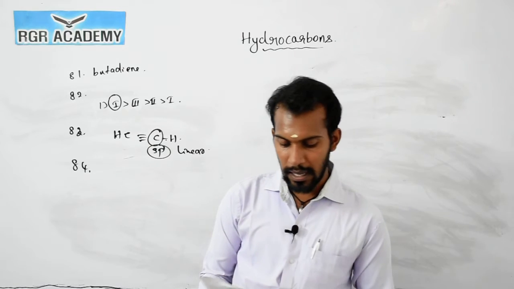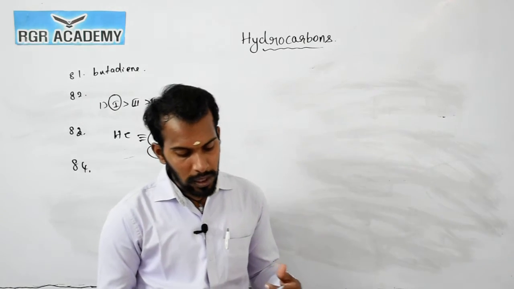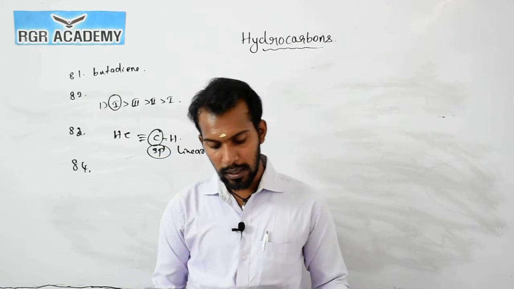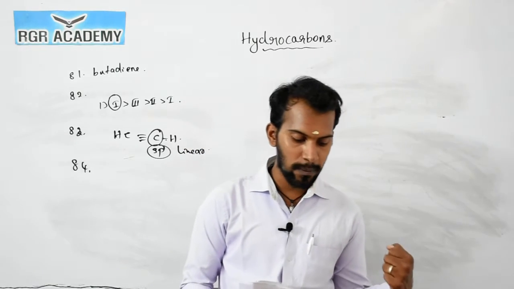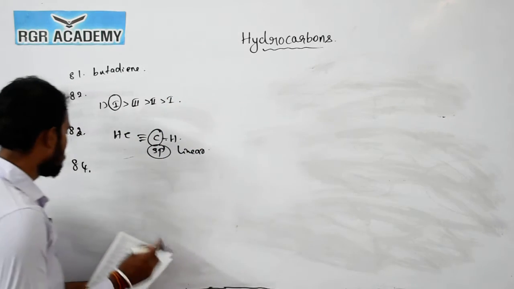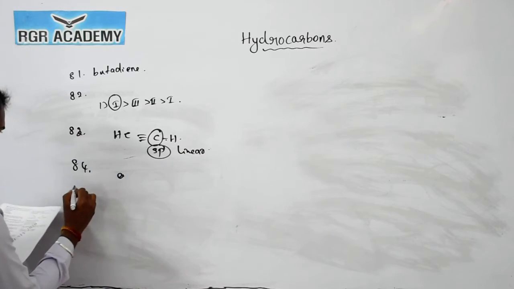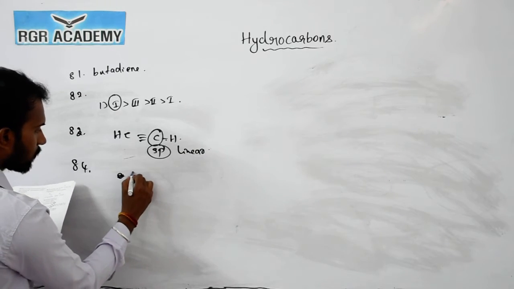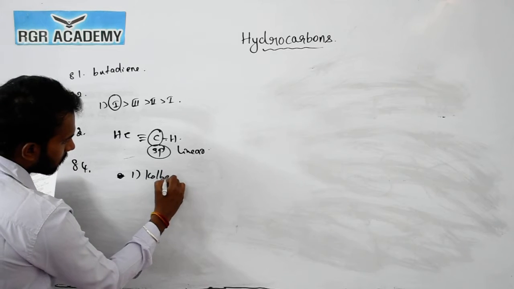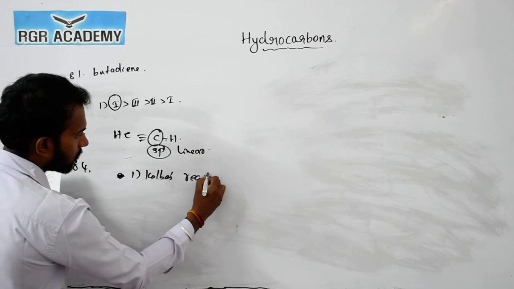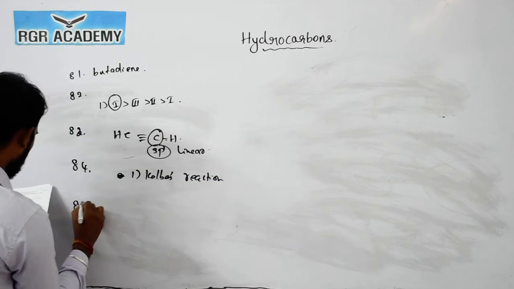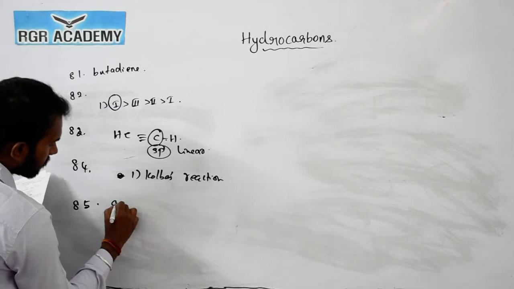Now the question number 85. A petroleum fraction of the boiling point range 70 to 200 degrees Celsius containing 6 to 10 carbons is called gasoline. So question number 84, the answer is 1, Kolbe's reaction. Now the question number 85, the answer is gasoline.